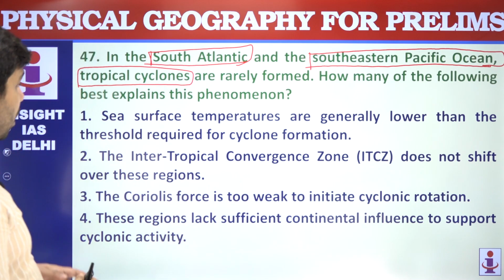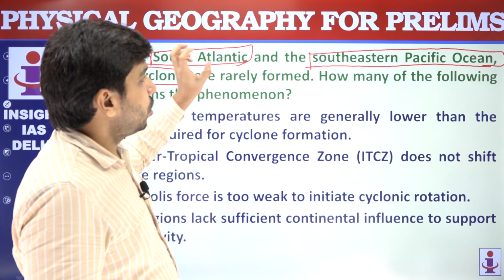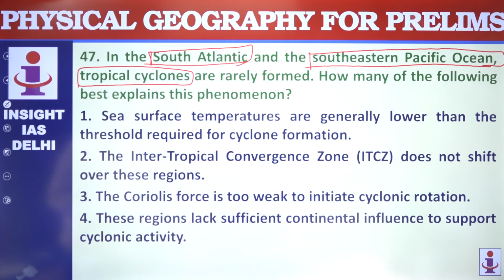What are the factors responsible for these 2 regions of Earth having fewer tropical cyclones? Sea surface temperatures are generally lower than the threshold required for cyclone formation.